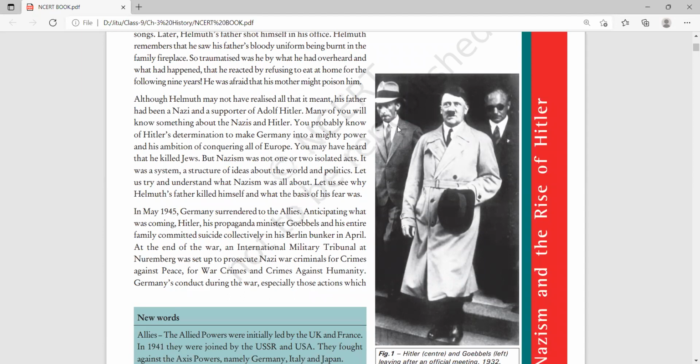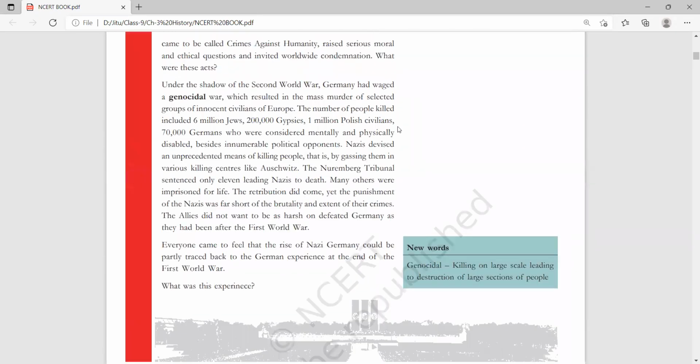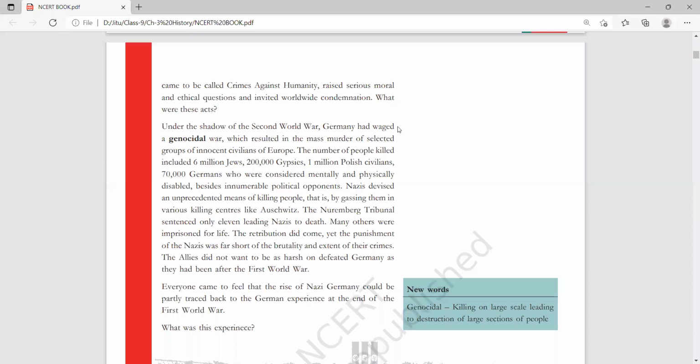Germany's conduct during the war, especially those actions which came to be called crimes against humanity, raised serious moral and ethical questions and invited worldwide condemnation. It means he was condemned. Now let's discuss what these acts were.